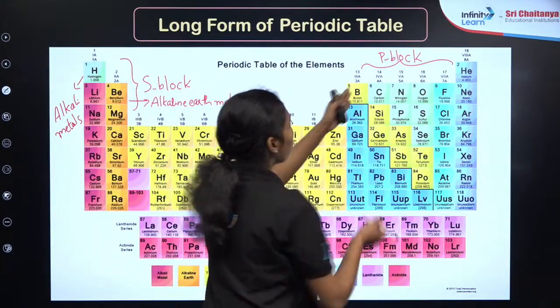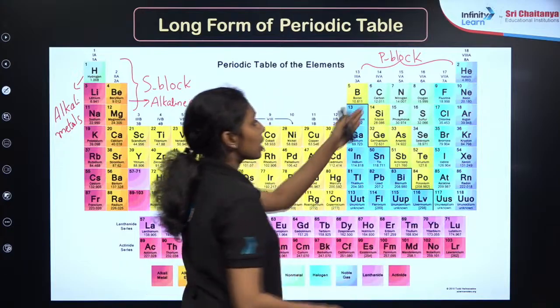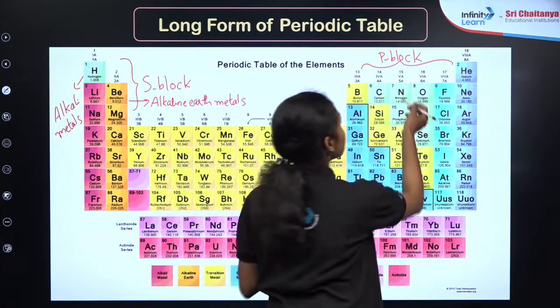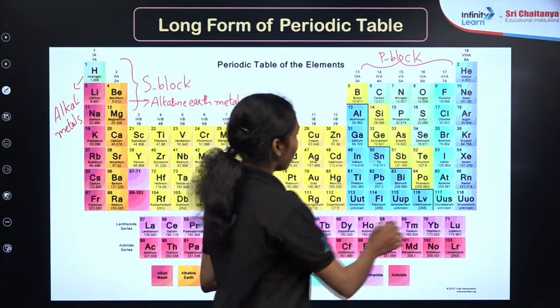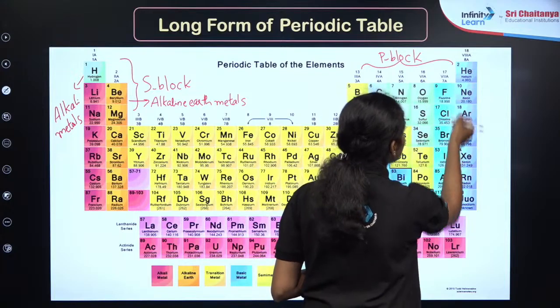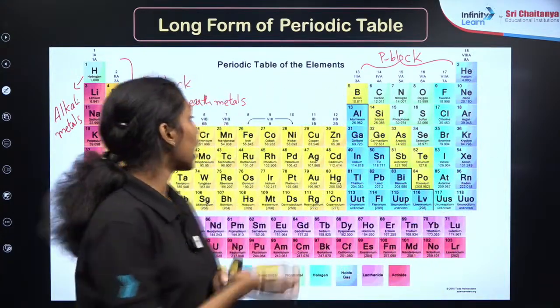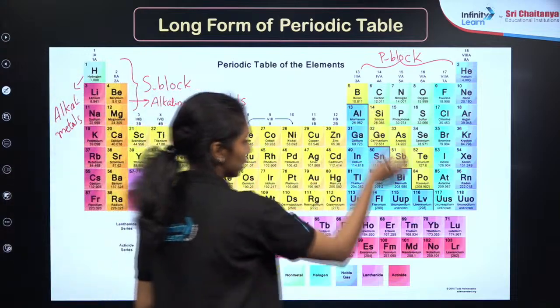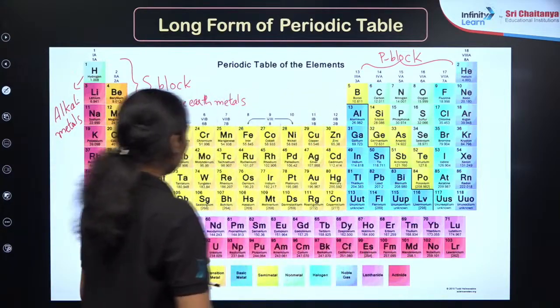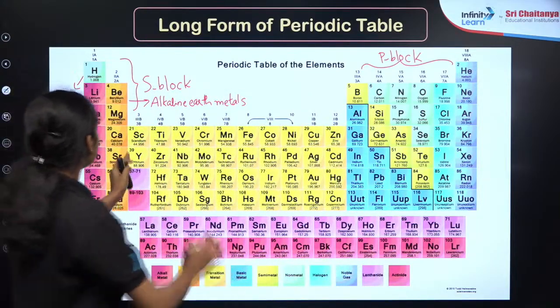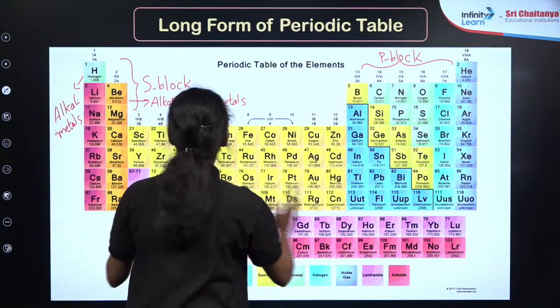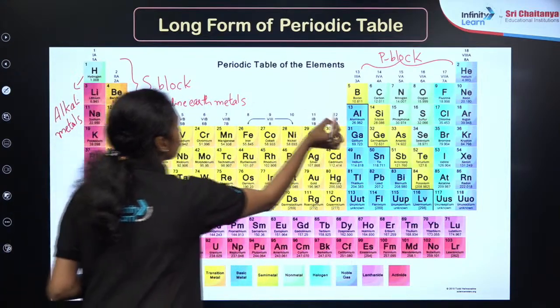The first group here is known as the boron family, and group 14 is known as the carbon family. The nitrogen group is known as the nitrogen family. Here it is chalcogens, this is the halogens, and the last one is the noble gases or inert gases. This is the classification of p block elements into different groups, right? Now, as you can see here, there is a gap of elements, right? Group 3 to 12.